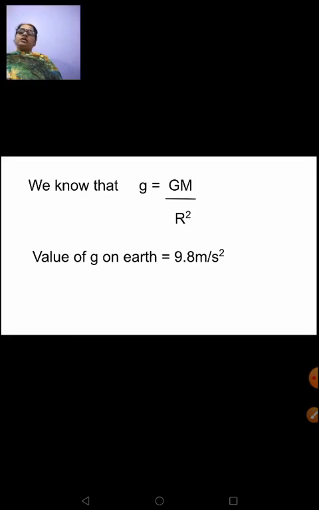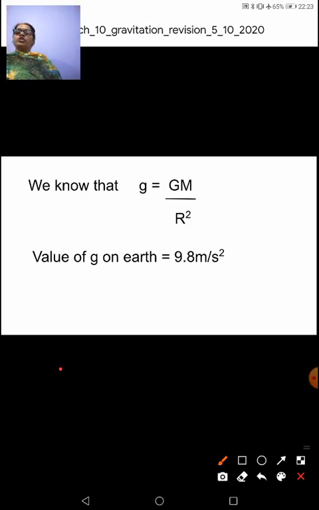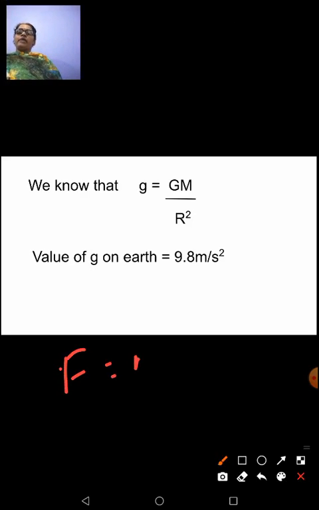Now I'll once again tell you. We had derived that using Newton's second law of motion. You all remember? F is equal to ma. This is Newton's second law of motion. Now we are talking about acceleration due to gravity. The objects falling towards the earth's surface are falling only because of the force of gravity, so the acceleration shown there is called acceleration due to gravity. So we'll replace the letter a by g, and F is equal to mg now.